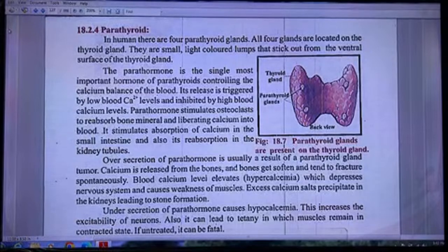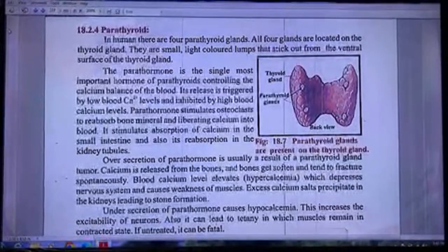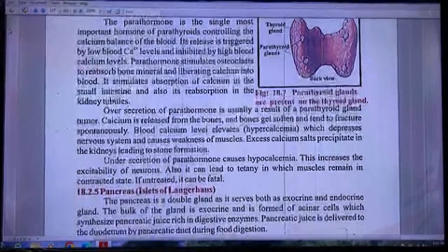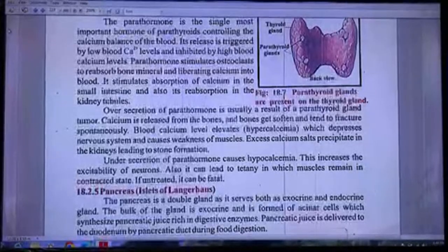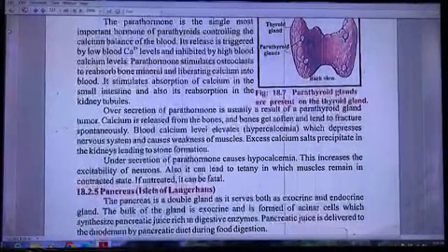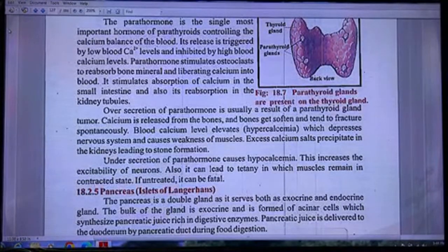Parathormone stimulates osteoclasts to reabsorb bone minerals, liberating calcium into blood. It stimulates absorption of calcium in the small intestine and also its reabsorption in the kidney tubules. Oversecretion of parathormone is usually a result of parathyroid gland tumor. Calcium is released from the bones and bone gets softened and tends to fracture spontaneously, especially in old age. Blood calcium level elevates, hypercalcemia, which depresses the nervous system and causes weakness of muscles. Excess calcium salts precipitate in the kidneys, leading to stone formation.